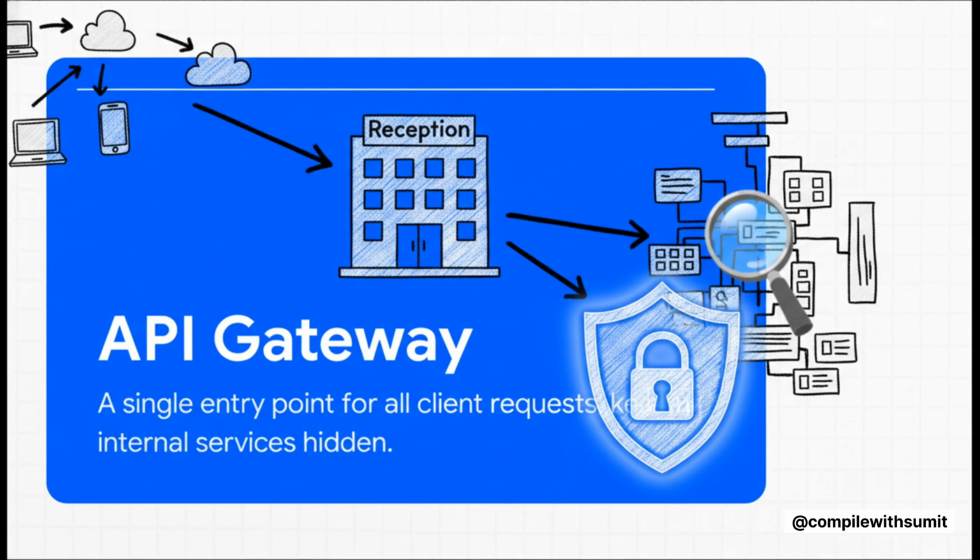First up is the API gateway. Just think of this as your company's main reception desk. You don't want clients from the outside world calling every employee's desk directly, right? No, you have them come through the front door. The gateway handles that. It routes all incoming requests to the right internal service, it takes care of security, and it basically hides all the internal complexity from the outside world.